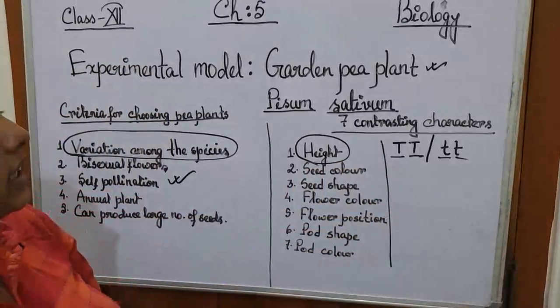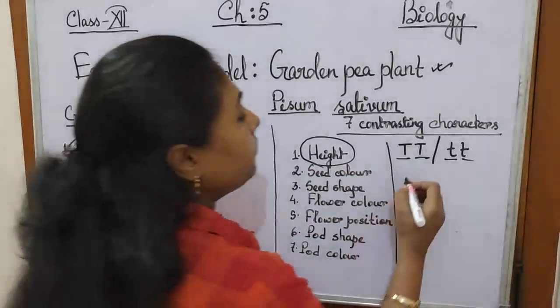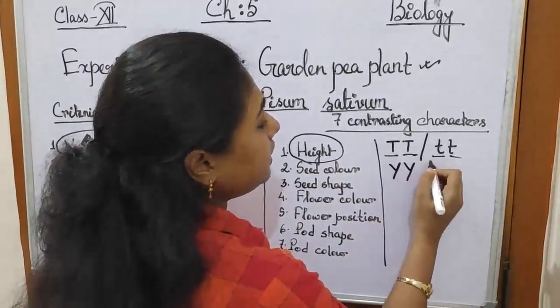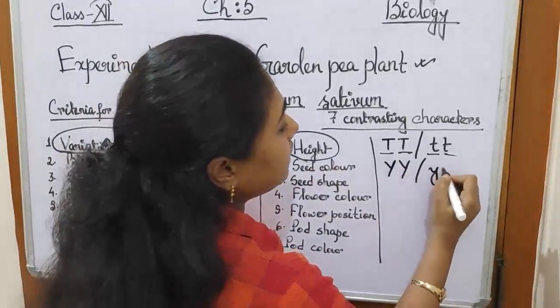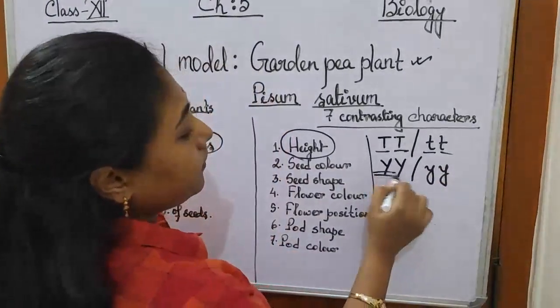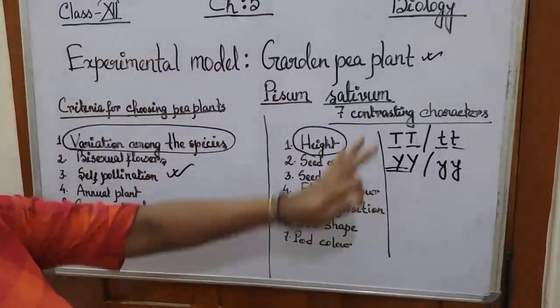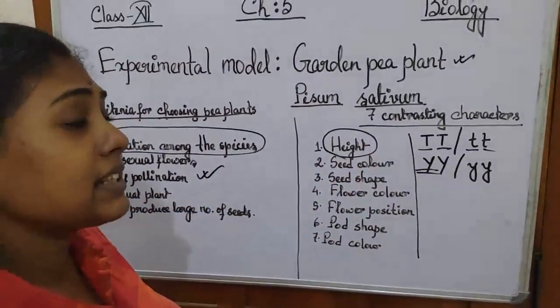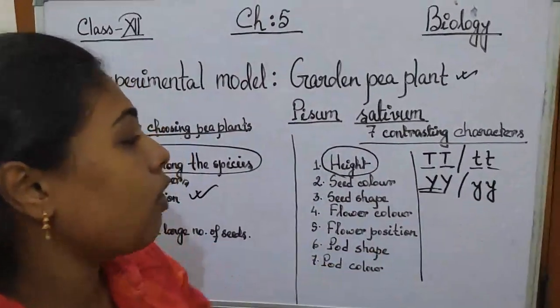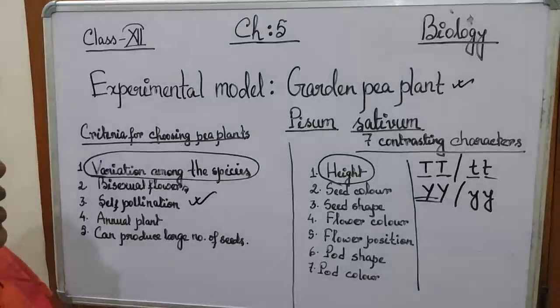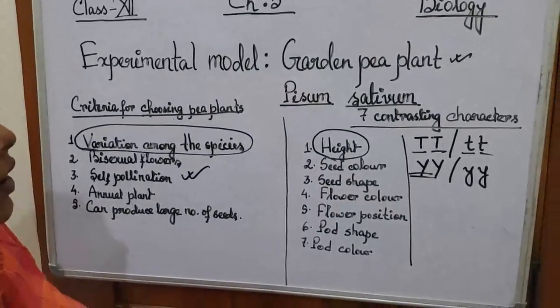Similarly, in case of seed color, he had chosen the yellow colored seed and the green colored seed. So yellow was designated as capital Y, and the small y is for the green variety.